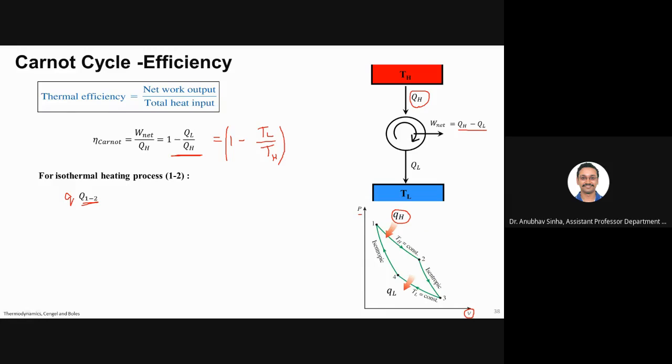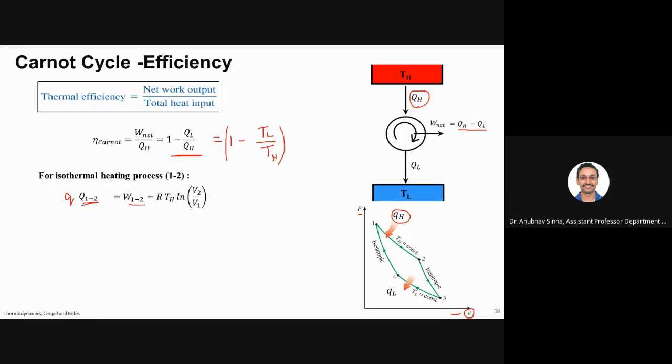Okay, so when we talk about capital Q, it means I am considering the total mass, so I will talk about the total volume. I will not take small v, I will take capital V. Let us try to find out the work done and heat transfer involved in these processes. For isothermal heating process 1 to 2, that will be equal to the work done.